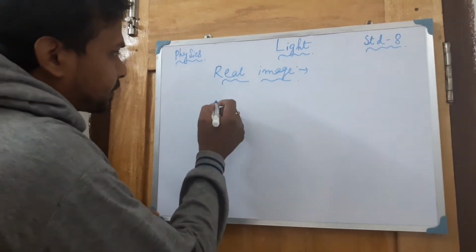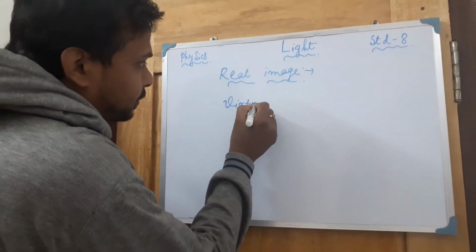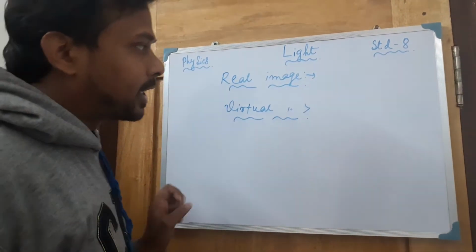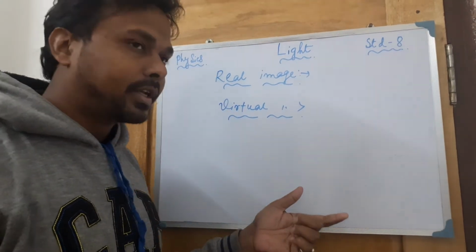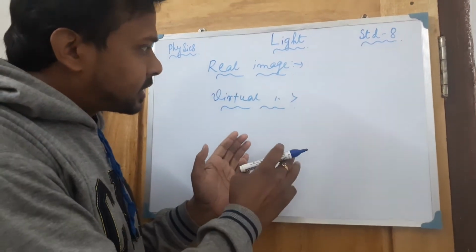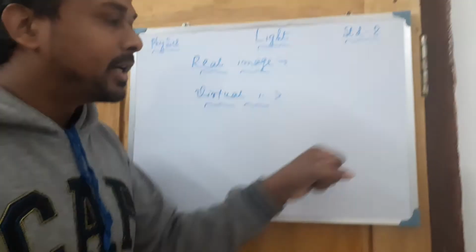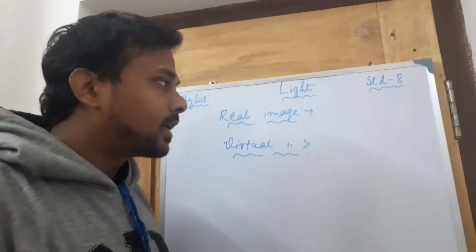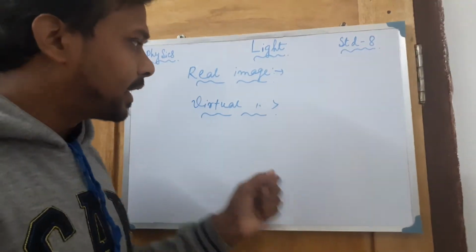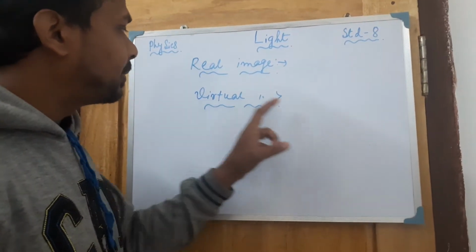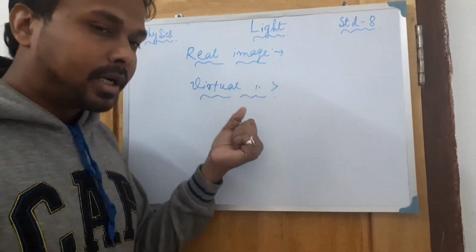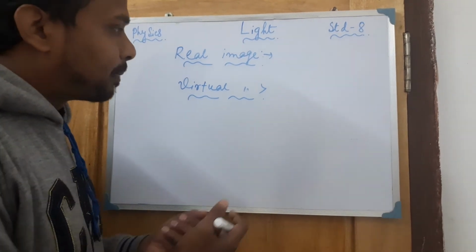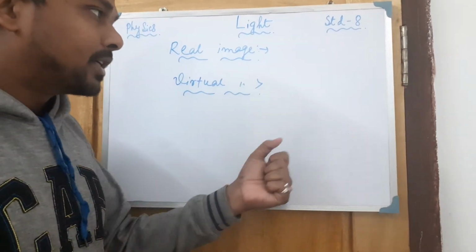The second one is the virtual image. A virtual image is just the opposite of that one, which cannot be obtained on the screen. The rays are not actually meeting at that point, they only appear to be meeting. If you extend the rays on the other side of the mirror, they will meet at a particular point and give you a different type of image, which is known as the virtual image.